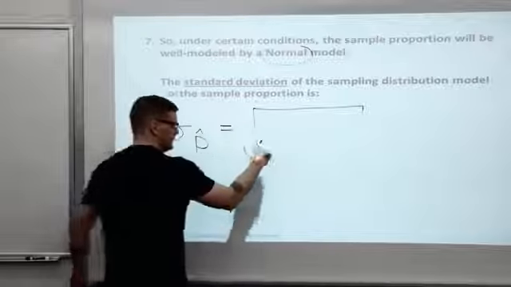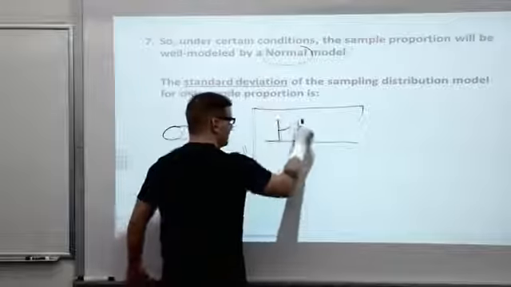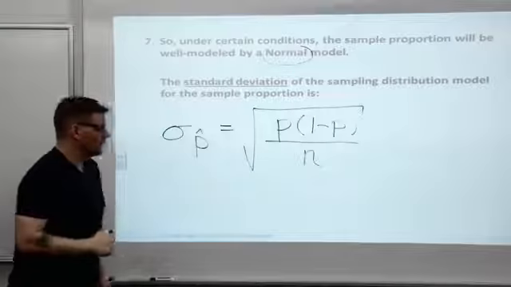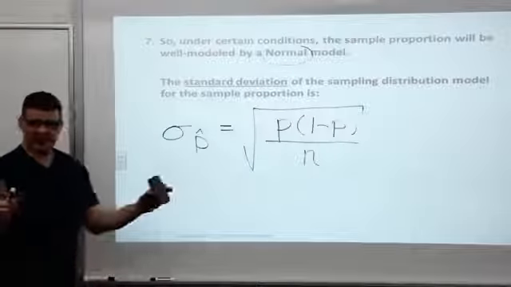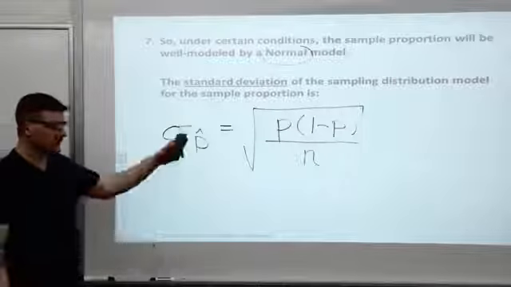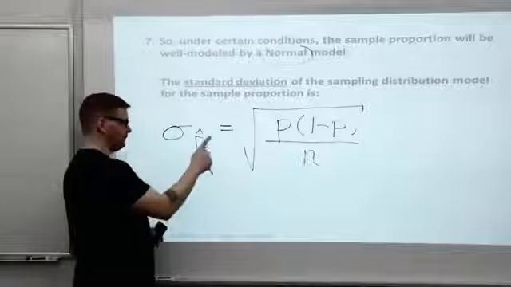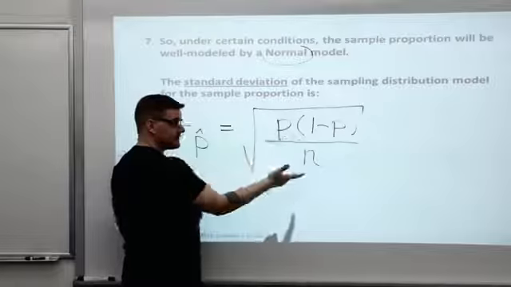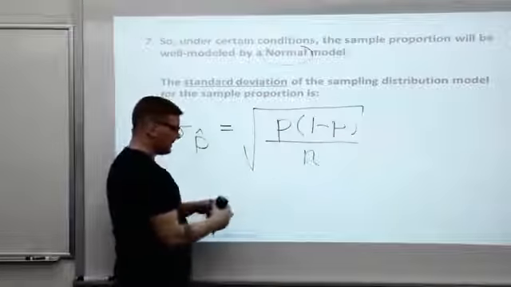Big square root of p times 1 minus p all over n, and make sure the whole thing is under the square root, not just the top part. Okay. This p, again, is the true proportion of, say, smokers at Cecil College, or the true proportion of green beads in the box.